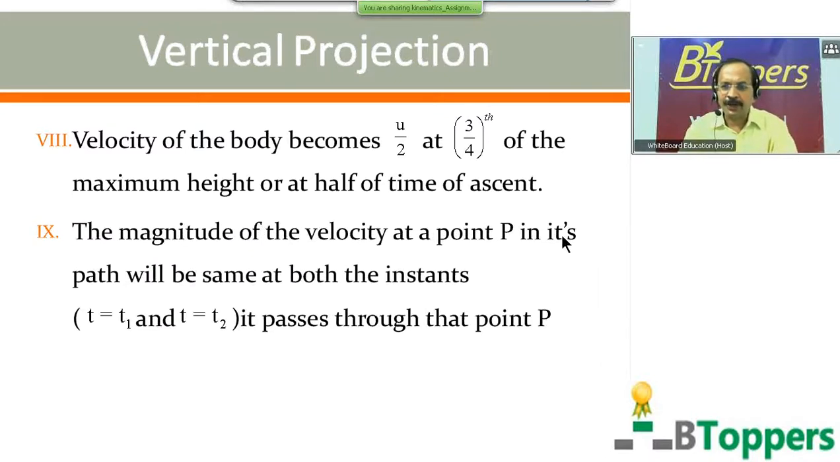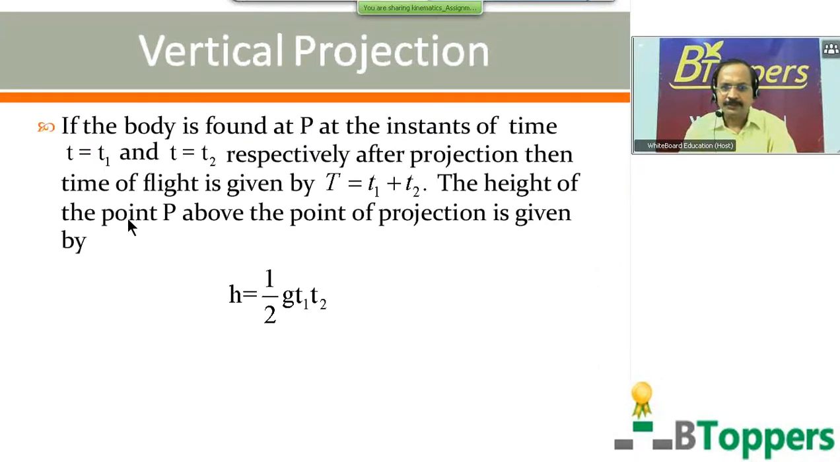The magnitude of velocity at a point p in its path will be the same at both the instants t equal t1 and t equal t2 it passes through that point p. If the body is found at a point p at the instants of time t equal t1 and t equal t2 respectively after projection, then time of flight is given by capital T equal to small t1 plus small t2. The height of the point p above the point of projection is given by small h equal to half g t1 t2.